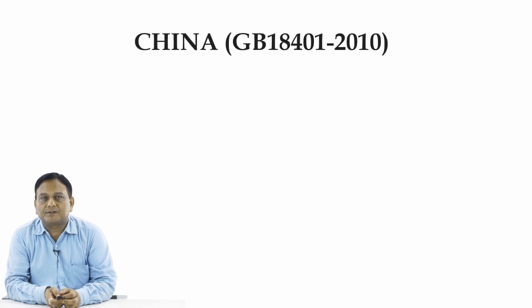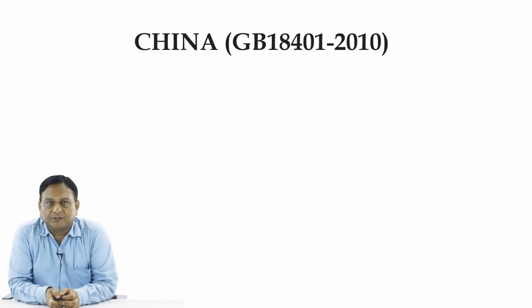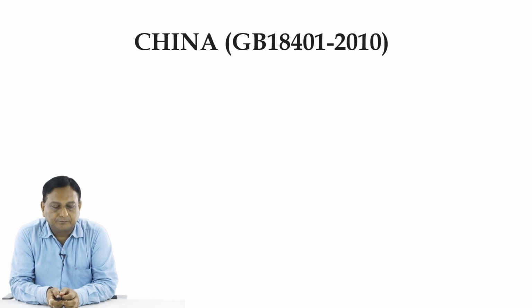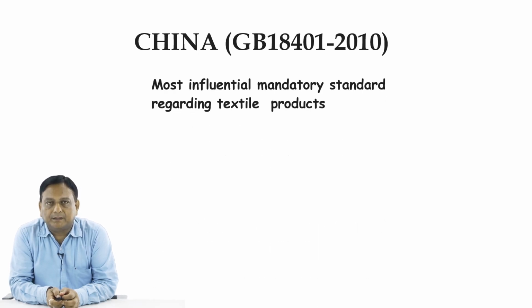In China, there is one testing or national standard, we can call it the GB standard 18401-2010. This is the China national standard. Now what is there in that? This GB 18401 is the most influential mandatory standard for textile products in China.